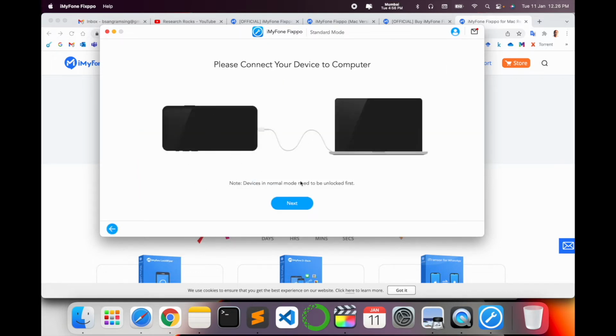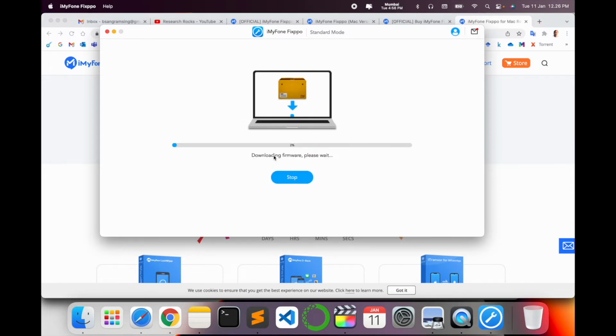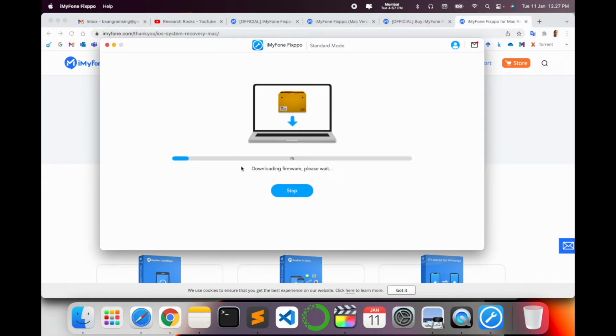Now my iPhone is connected to my computer. Next, the device model comes up. I am using an iPhone 12 Pro Max. I simply download. Downloading the data, please wait. My mobile data is downloading on my computer system, so wait a couple of seconds, from 1 to 100%.